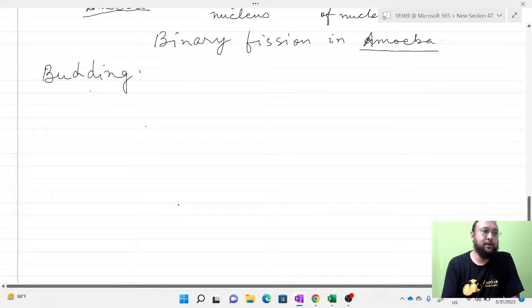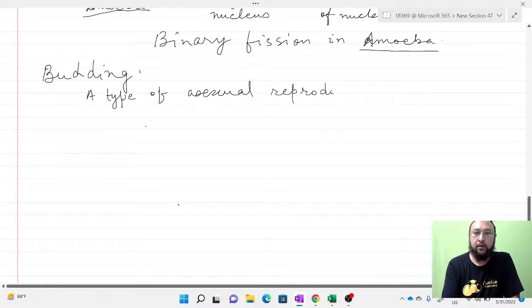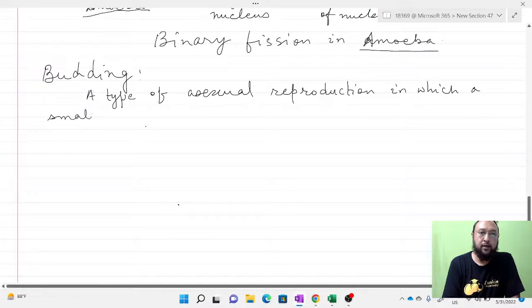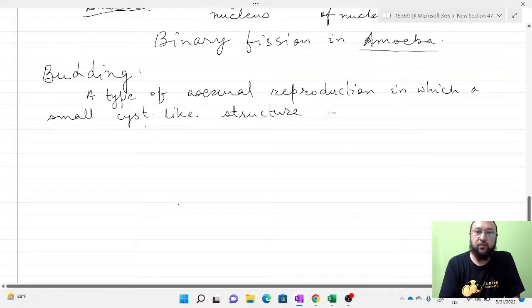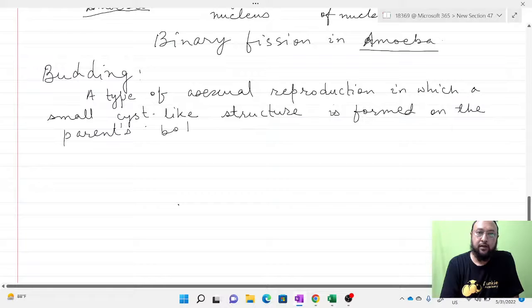A type of asexual reproduction in which a small cyst-like structure, some swollen node-like or cyst-like structure, is formed on the parent's body, which gives rise to a new individual.